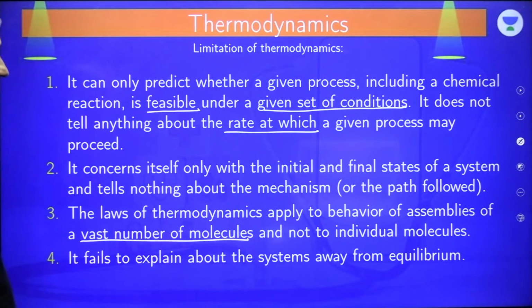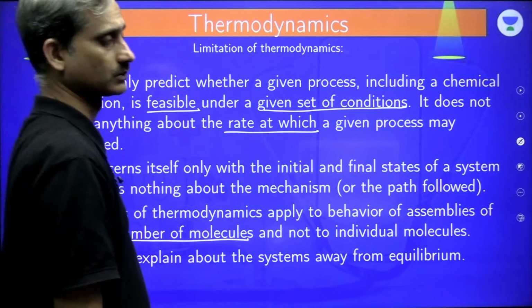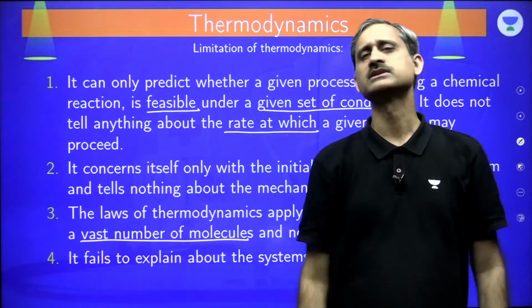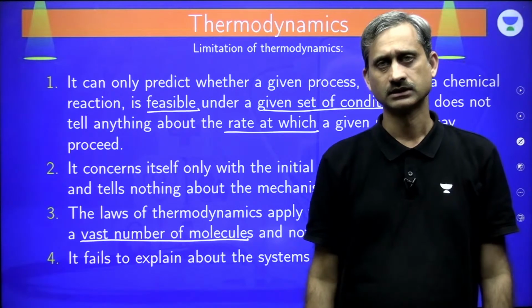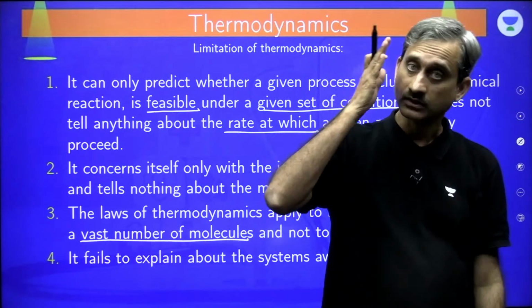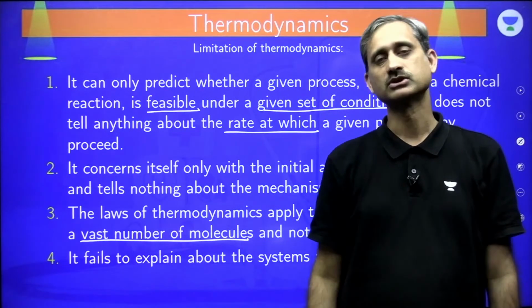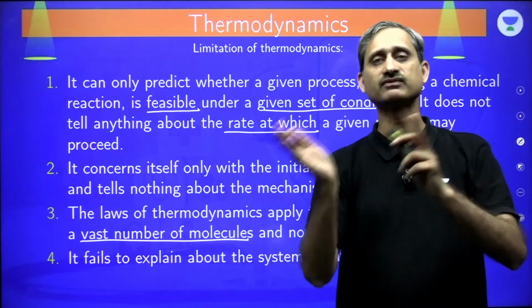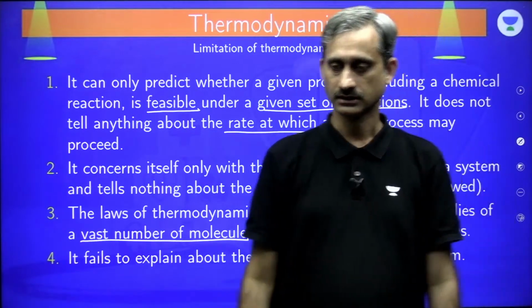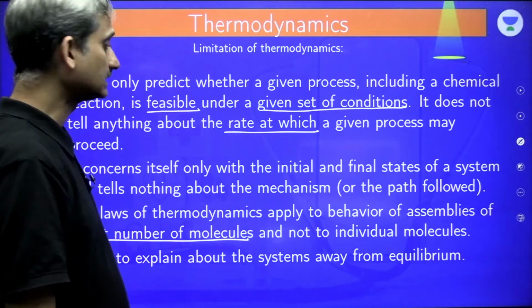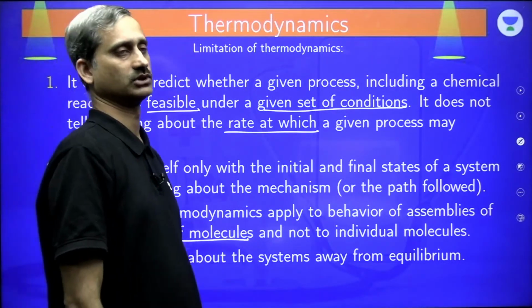It fails to explain about the systems away from equilibrium. That is, the systems which are actually moving, thermodynamics cannot tell anything about it. So systems which are at equilibrium, that is, they have reached a certain stable state, thermodynamics only talks about that: this is the change from here to here. Very clear? Okay, so these are the limitations of thermodynamics.